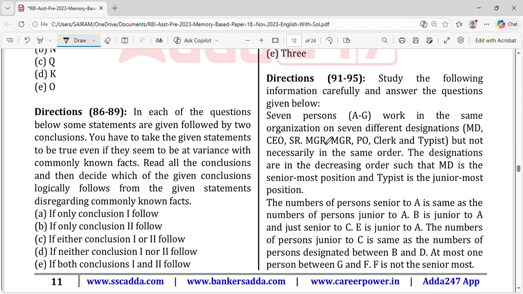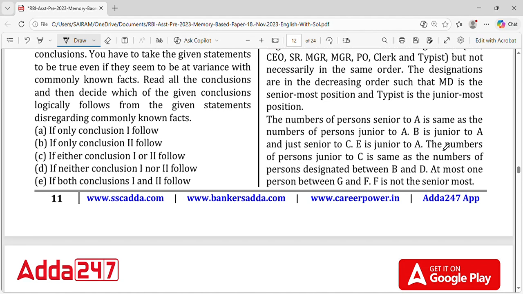This one is: study the following table and answer the questions. Okay, this is very important. I have seen it in IBPS officer exam as well as assistant exam. This is very important. MD, CEO, senior manager, manager, PO, clerk, and typist. So who is who is the question here, that you have to mention.